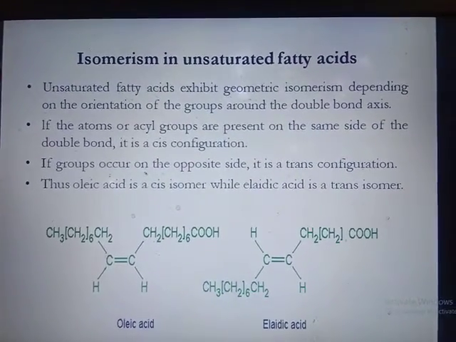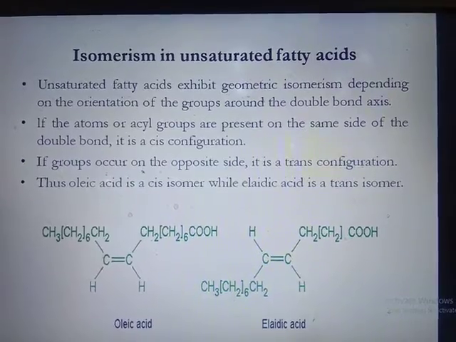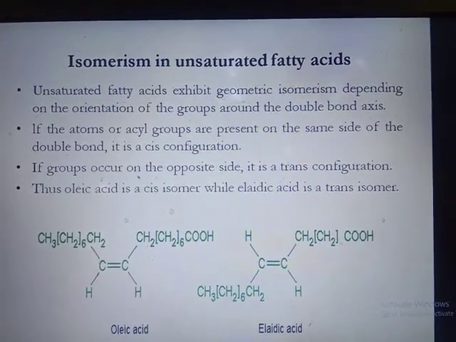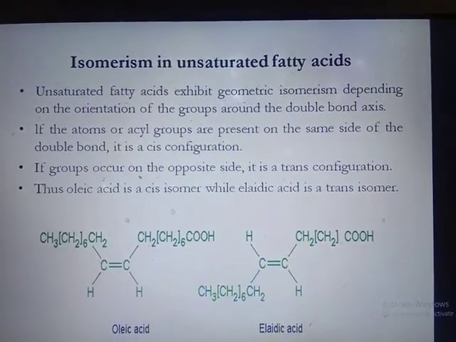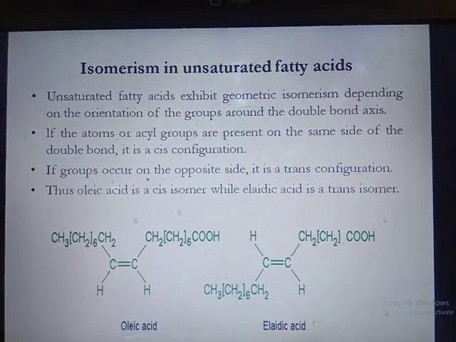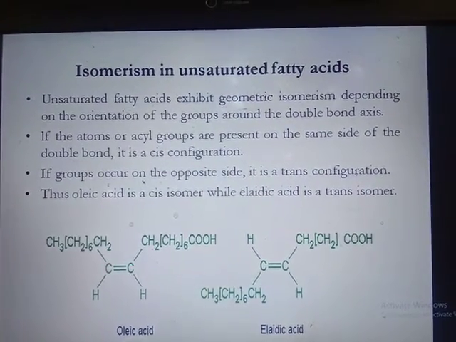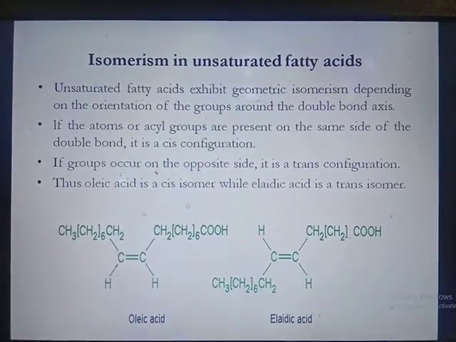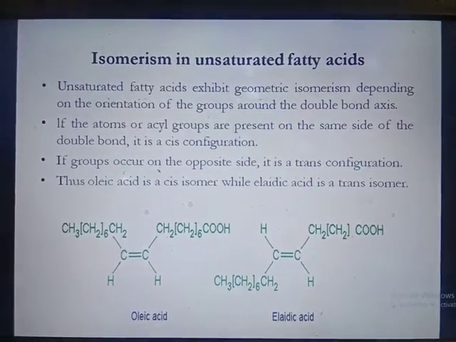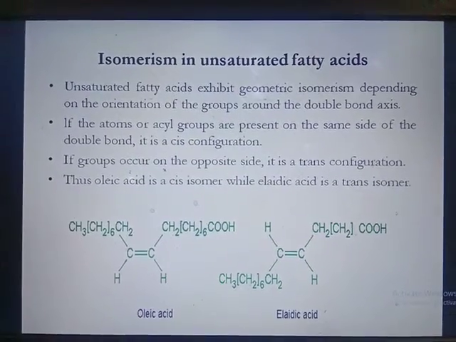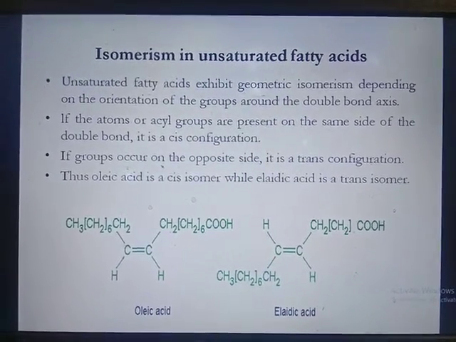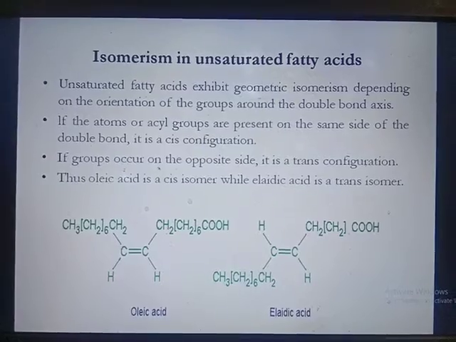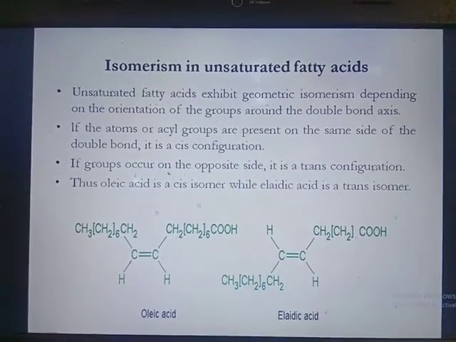Then isomerization in unsaturated fatty acids. Unsaturated fatty acids exhibit geometric isomerization depending on the orientation of groups around the double bond axis. If the atoms or acyl groups are present on the same side of the double bond, then it is called cis configuration. If the groups occur on opposite sides, then it is called trans configuration.